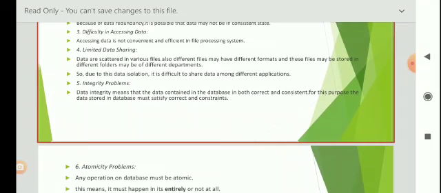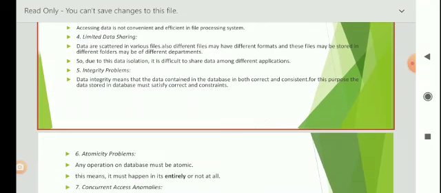Developers enforce these constraints in the system by adding appropriate code in the various application programs. However, when new constraints are added, it is difficult to change the programs to enforce them. The problem is compounded when constraints involve several data items from different files.